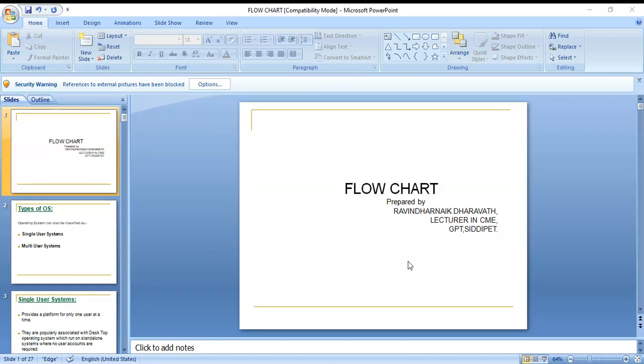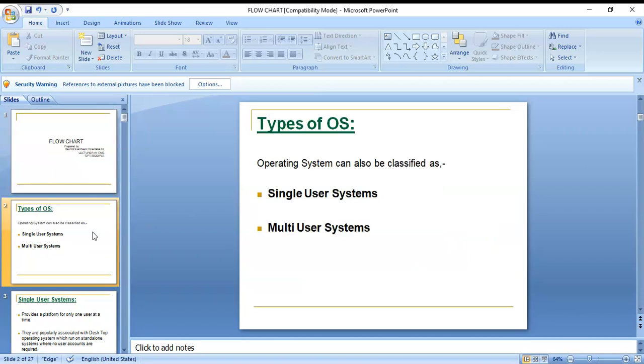Let's see today's class: flow chart. In the flow chart you can see some of the basics. What is the operating system? That is what we can learn first. An operating system can also be classified as a single user system and a multi-user system.